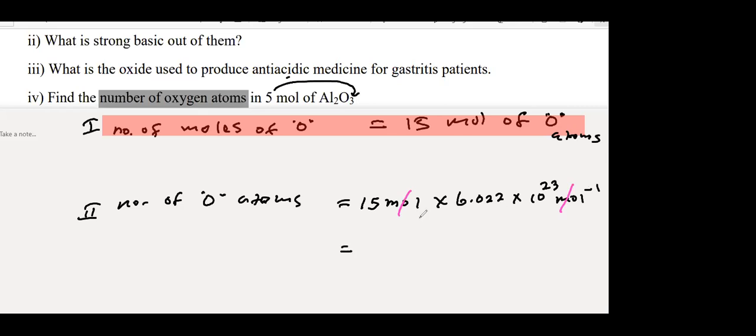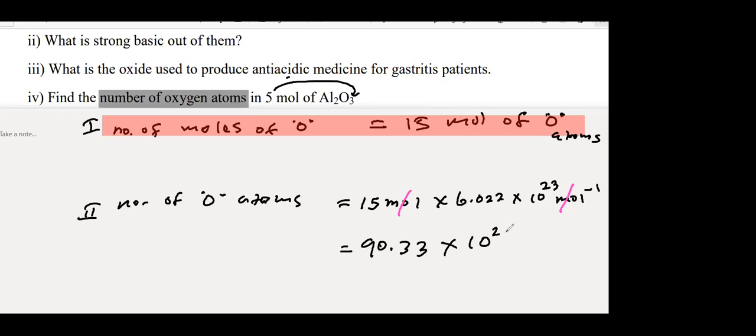So when you multiply this, 15 times 6.022, 10 to the power 23 has no change. If you multiply this, you get 90.33 into 10 to the power 23.